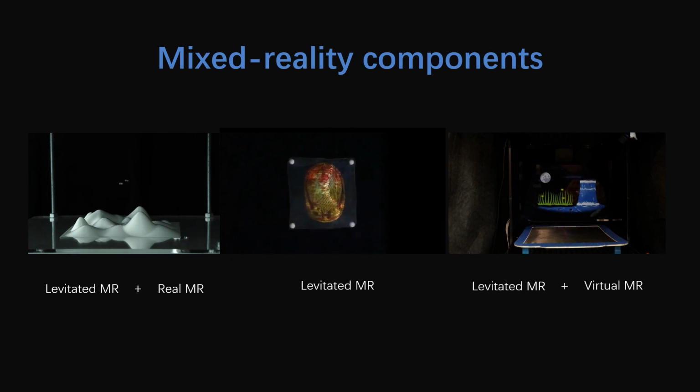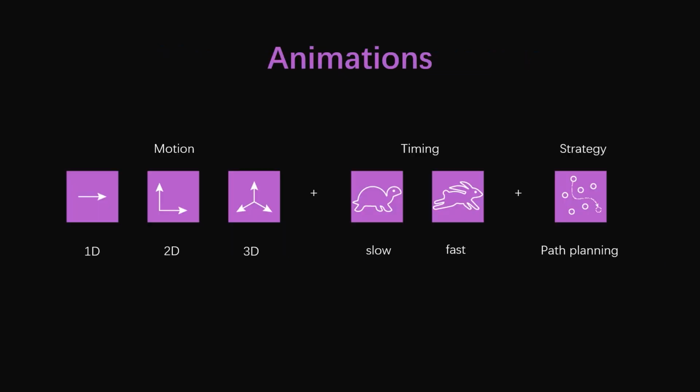Levitated MR components bridge the reality and virtual reality continuum, which can change the appearance of levitated contents containing both tangible and expressive displays. For animation, we would like this dimension not only to characterize spatial reconfigurability, but also emphasize timing and the relevant principles in animation that can deliver information. Designers can customize their animations or use planning strategies to generate automatic animations.